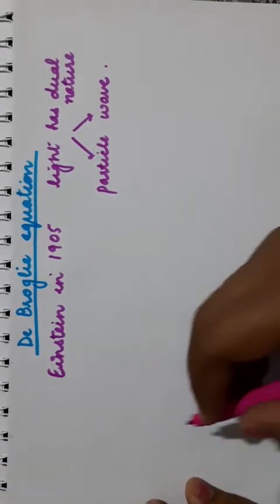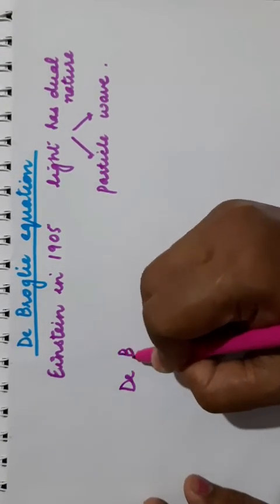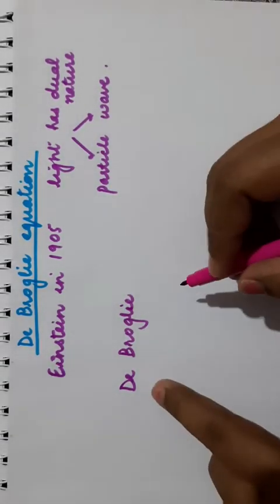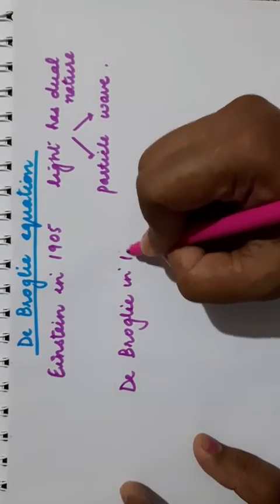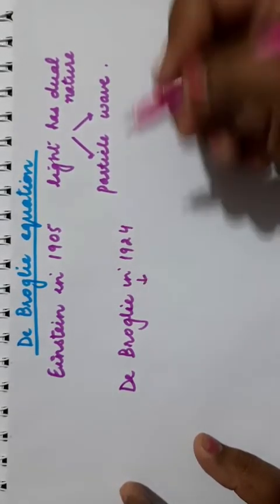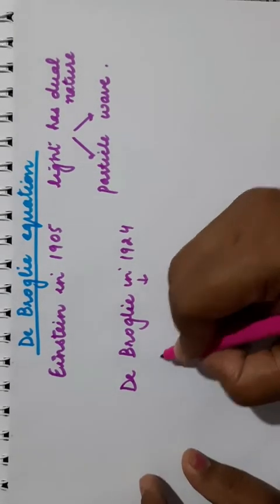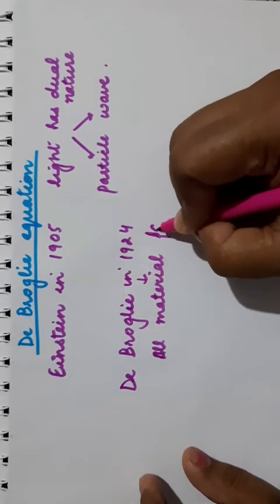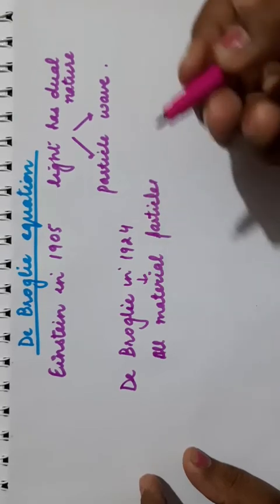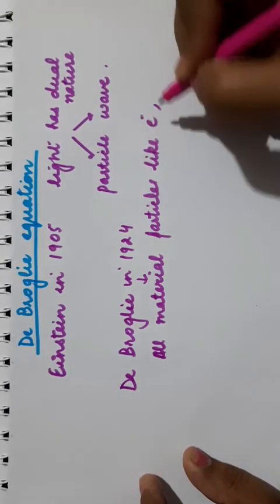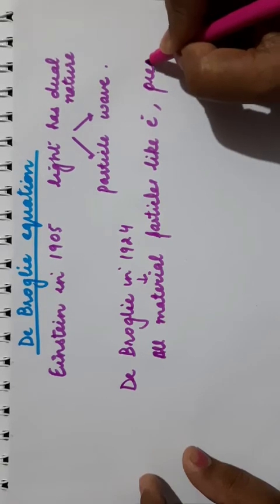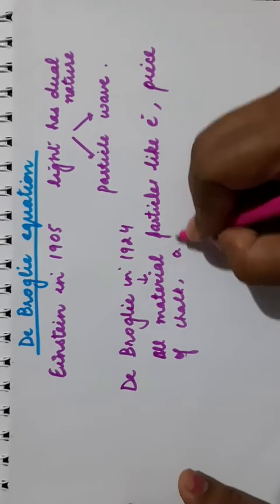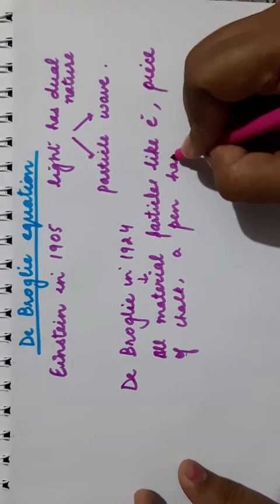On the same concept, de Broglie. Some of you can pronounce it one way, but the actual pronunciation is de Broglie. In 1924, he said that since light has dual nature, all material particles, like an electron, a piece of chalk, a pen, anything, all of them have dual nature.